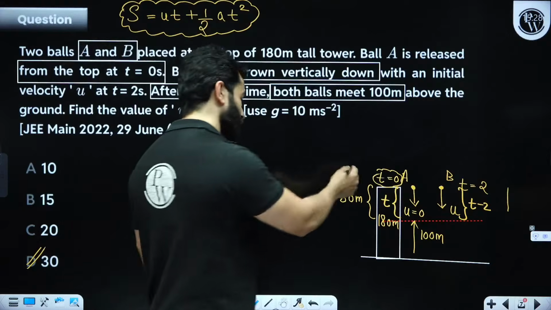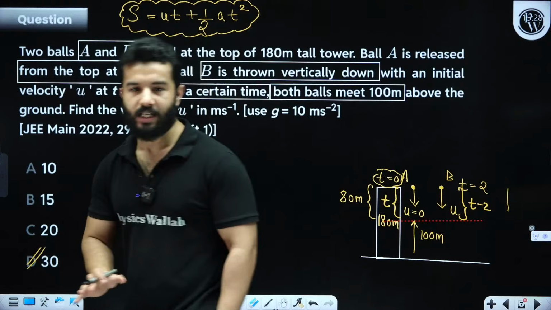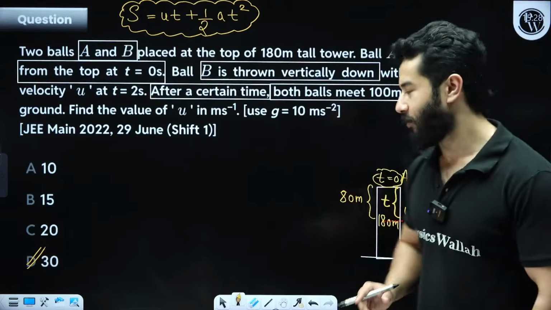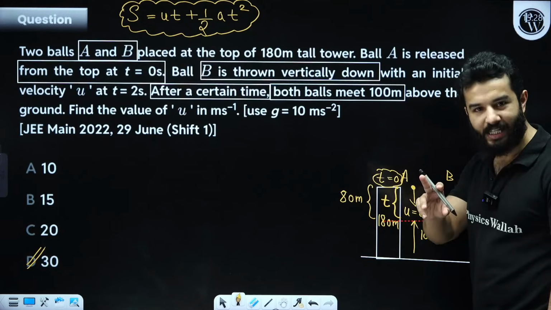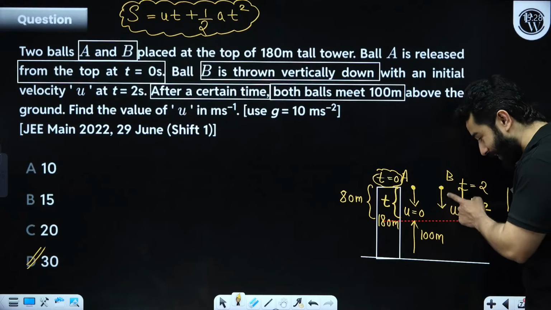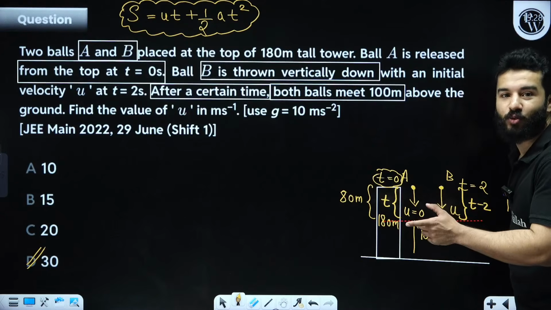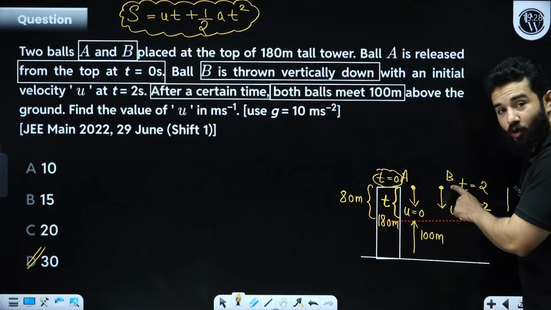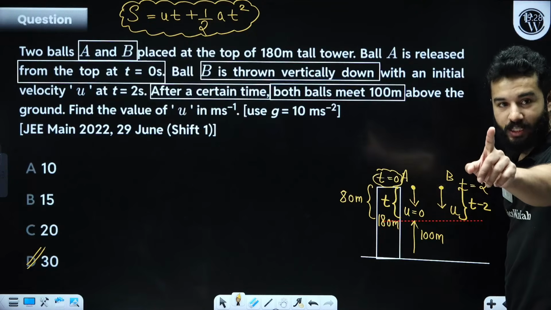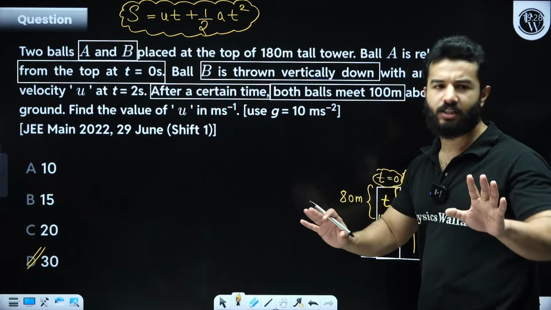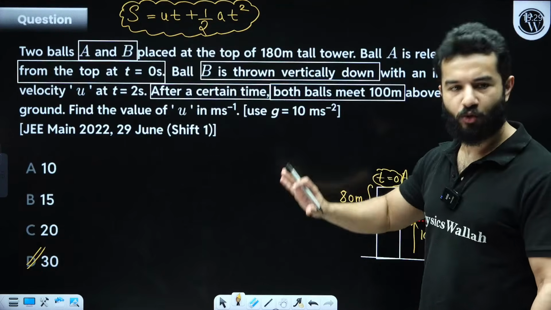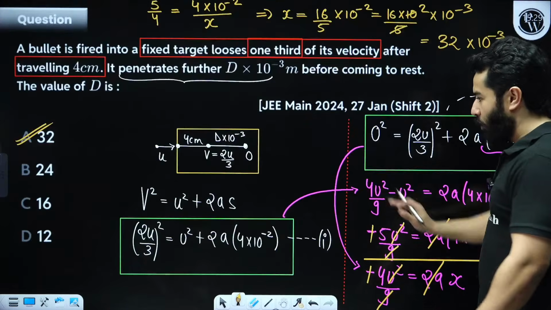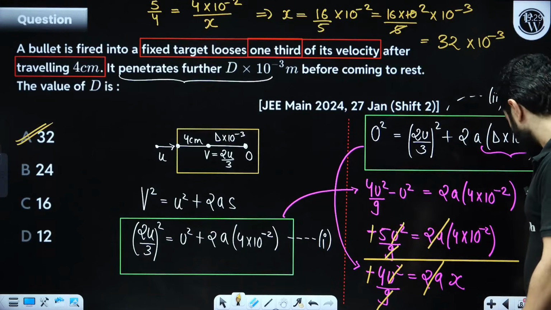So again, write down the equation, although the answer will be 30, but again write down the equation and think about it. This is covering this distance of 80 meter in t time, but this is not covering in t time, this is covering in t minus 2 time, because this was thrown after 2 seconds. So please note this thing down. Answer is 30 definitely. The equation is also right, we are going to use the second equation only, but again do it. Okay, hopefully this question is absolutely clear to you.